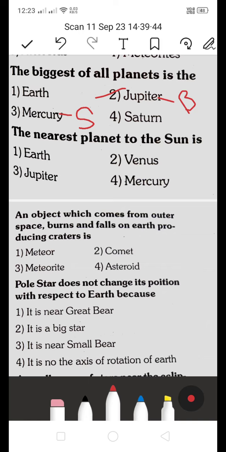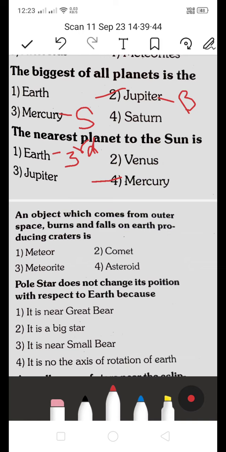The nearest planet to the sun: is it 1 Earth, 2 Venus, 3 Jupiter, or 4 Mercury? Which is the nearest planet to the sun? This will be Mercury. Mercury is the nearest planet, the closest planet to the sun. Earth is the third planet.